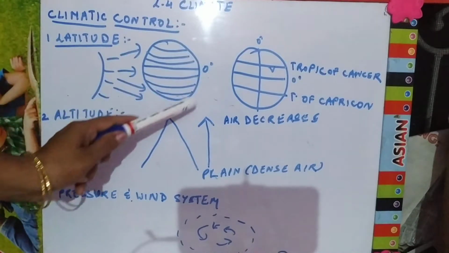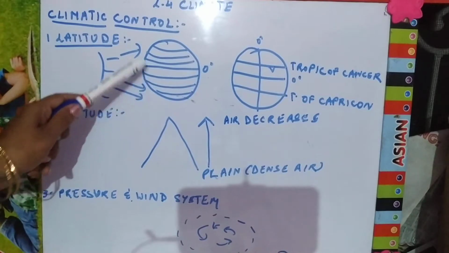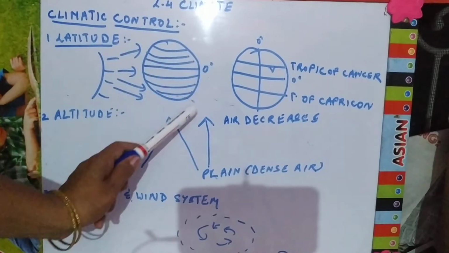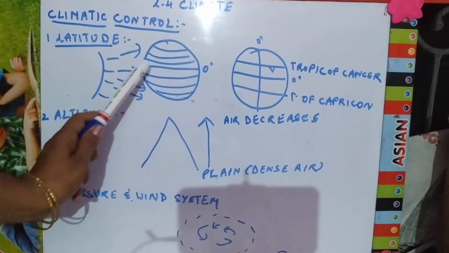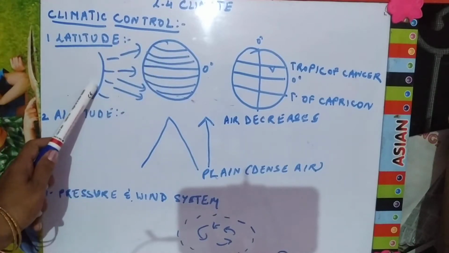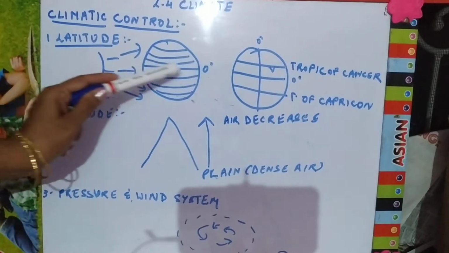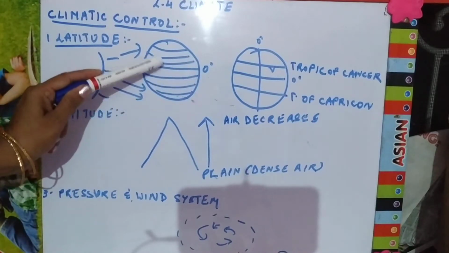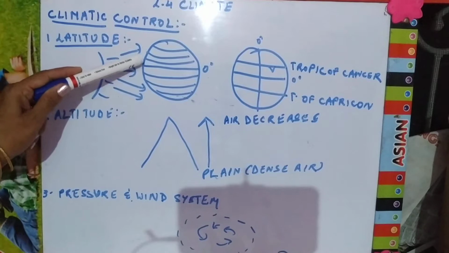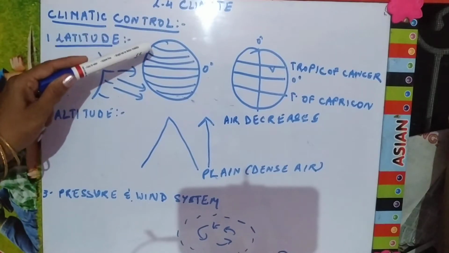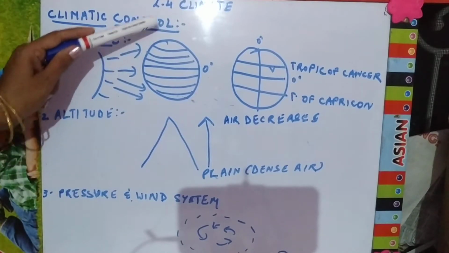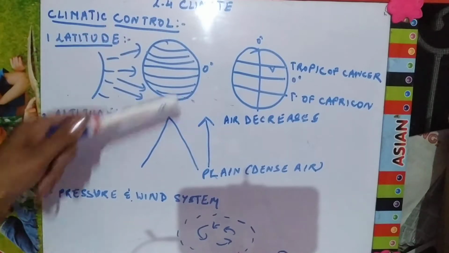As you are familiar with the latitudes and the longitudes, this is the curvature of the earth, that is the curve of the earth, and these are the latitudes. The sun rays are not vertical at each and every latitude. At the equator they are vertical. At the other latitudes, from 1 to 90 degrees, they become slanting as we reach 90 degree north and 90 degree south.